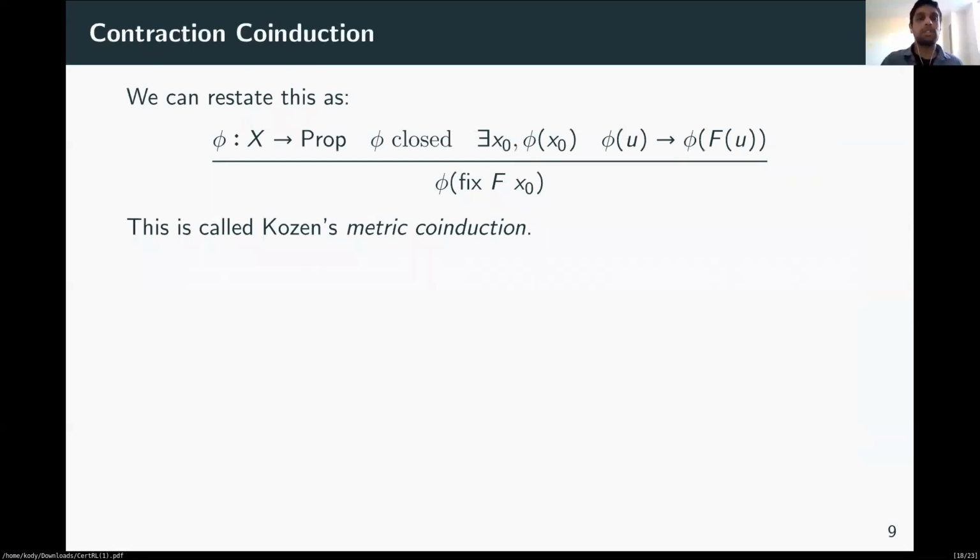Now we can restate this as the following proof rule, which I read as saying that if phi is a closed non-empty subset of a complete metric space X, which is preserved by a contraction F, then the fixed point of F also lies in the subset. Stated this way, this proof rule is called metric co-induction, which was described by Dexter Kozen in a couple of papers.